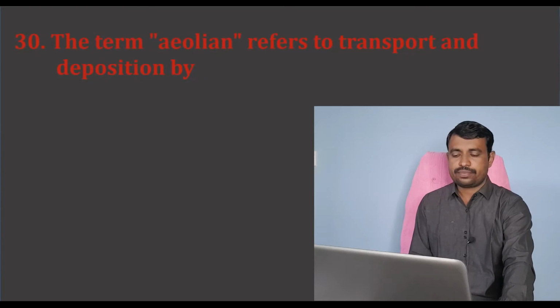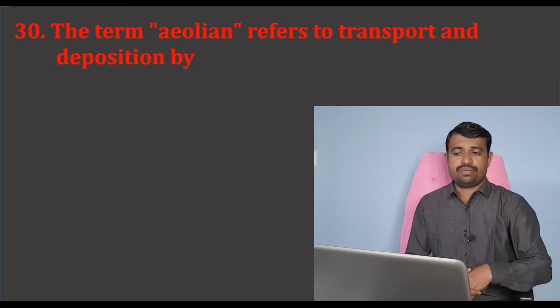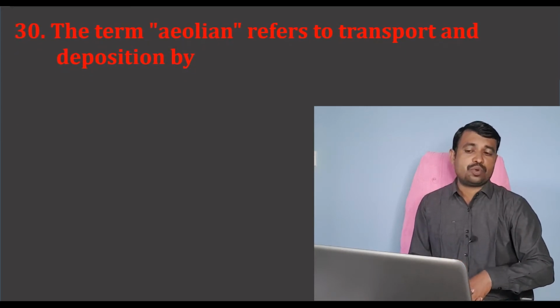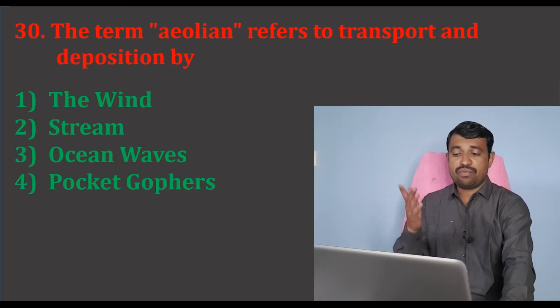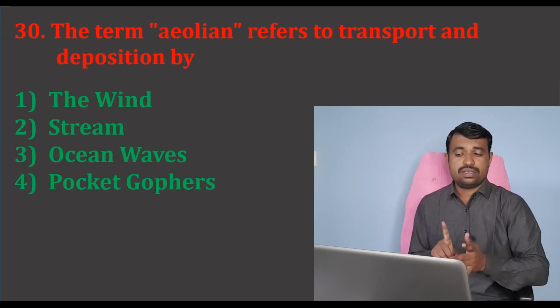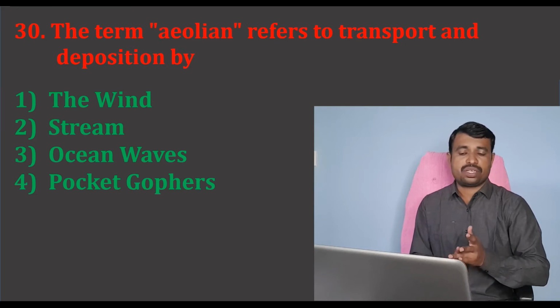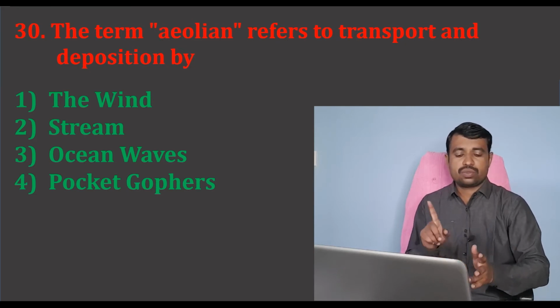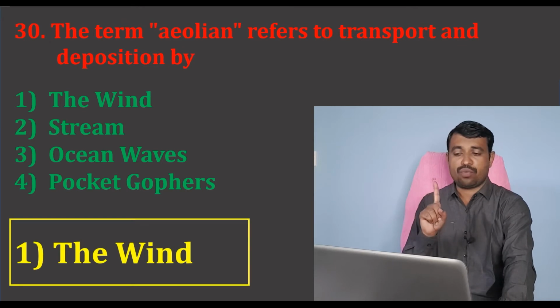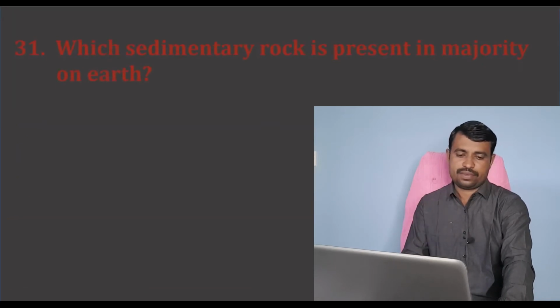The next question: the term aeolian refers to the transport and deposition by. There are again four options: the wind, second option stream, third option ocean waves, fourth option pocket gophers. So the correct option is option number 1, that is the wind.